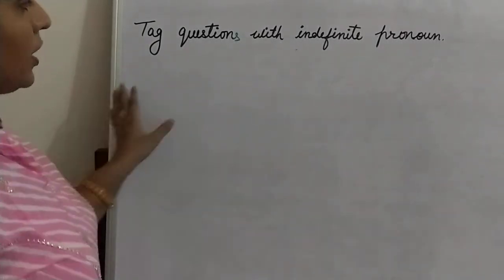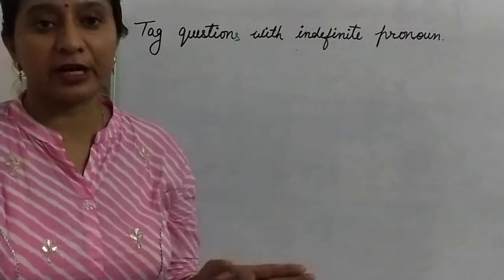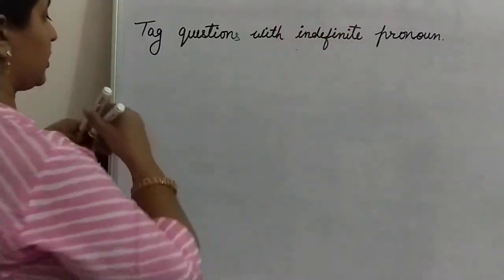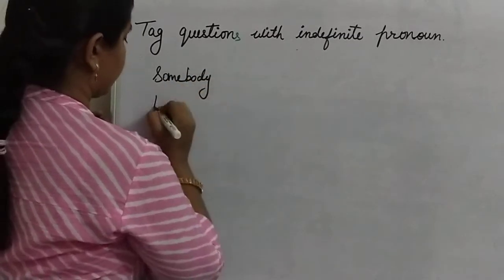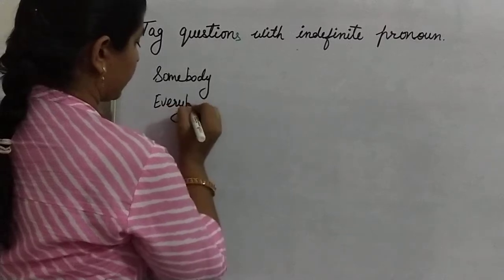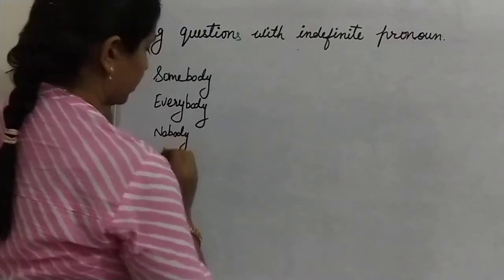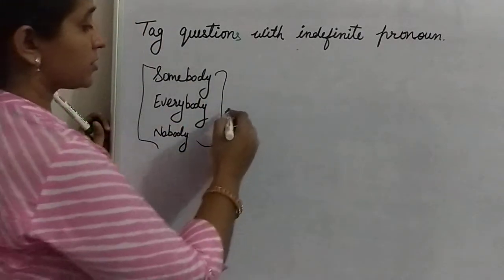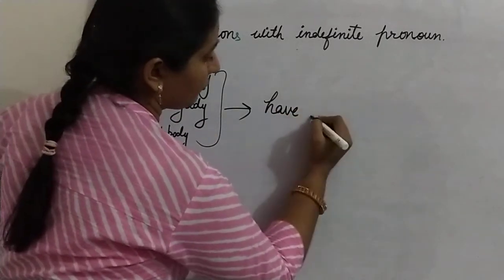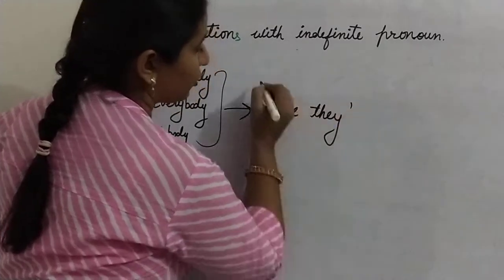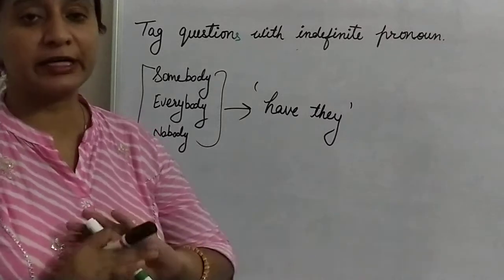So if you have an indefinite pronoun in the statement, the tag will be absolutely different. Your words somebody, everybody, nobody, that type of words change into have they. The tag question is have they. This is absolutely different.